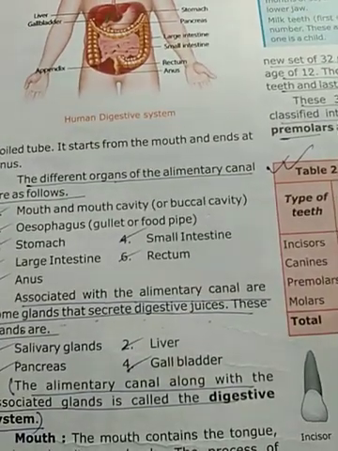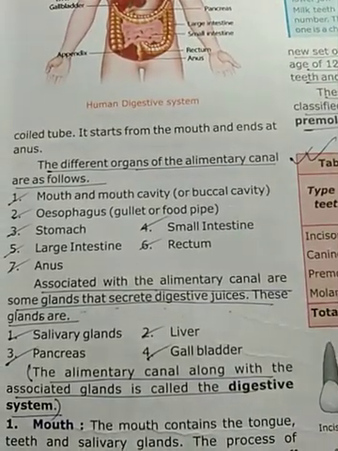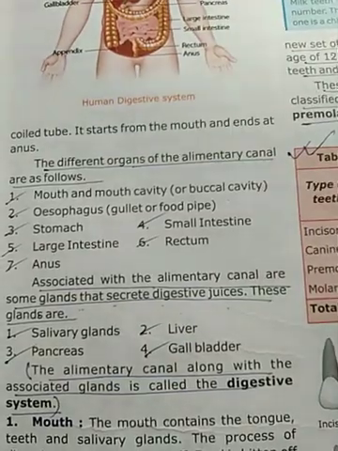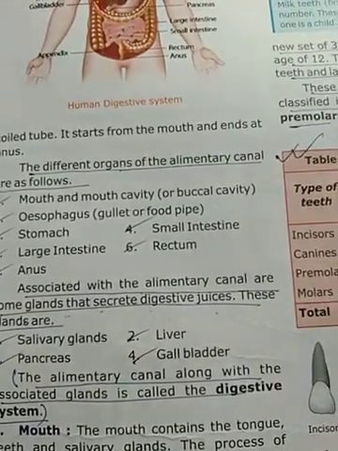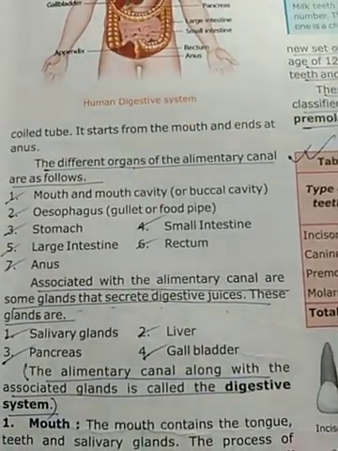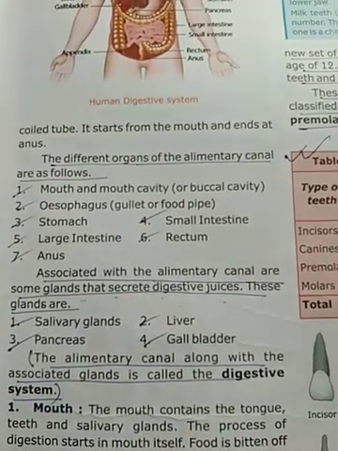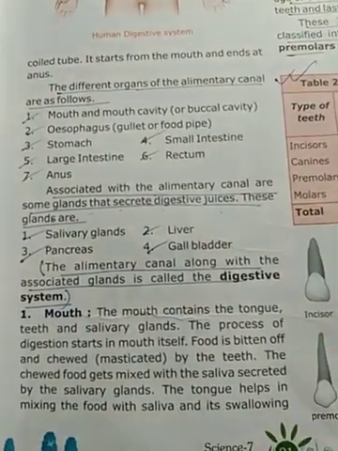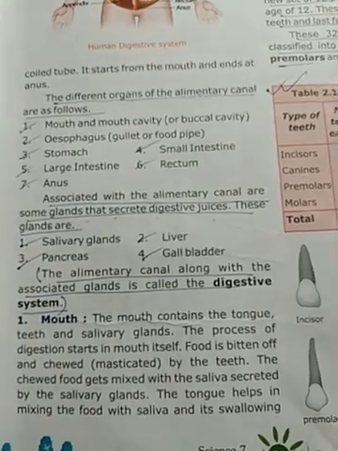Associated with the alimentary canal are some glands that secrete digestive juices. These glands are the salivary glands, liver, pancreas and gallbladder. These glands secrete juices or enzymes which help in the digestion of nutrients. The alimentary canal along with the associated glands is called the digestive system.